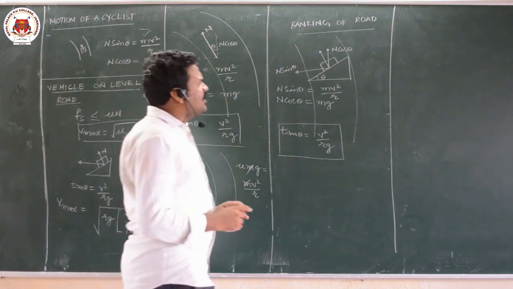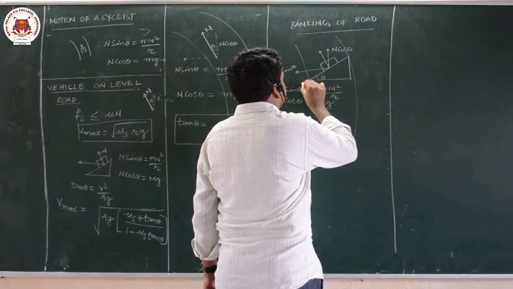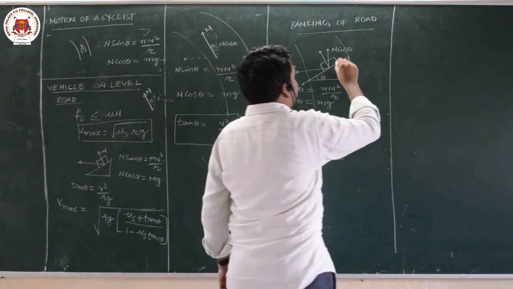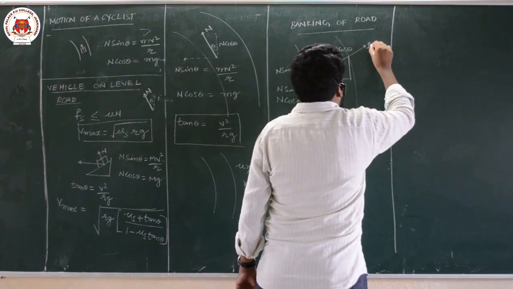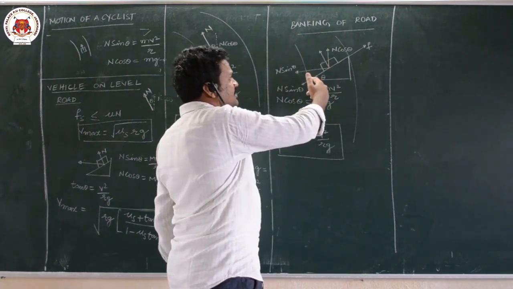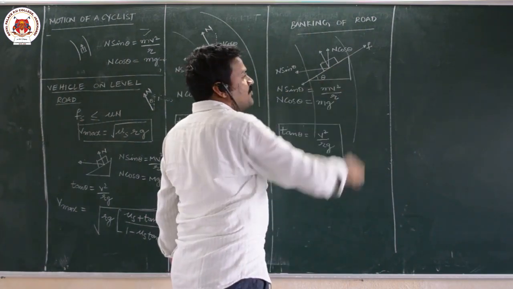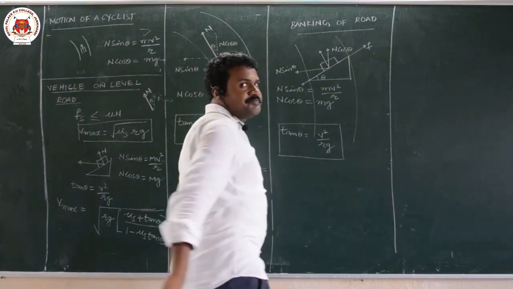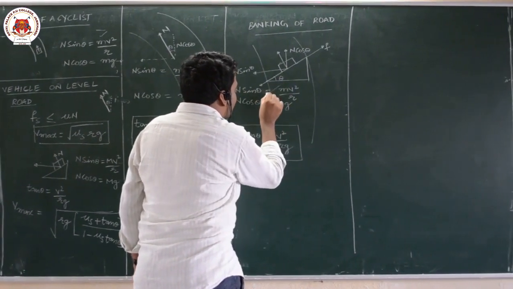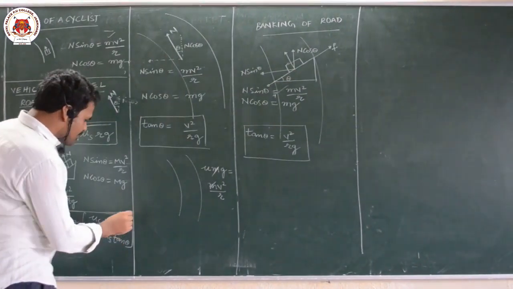So when friction is considered, what happens? Suppose this body slides down, let us assume the body is on an inclined plane, it is sliding down, friction will act in this direction. If mg sin theta is greater, frictional force will act in this direction. Suppose if the body experiences force in the upward direction, frictional force acts in the downward direction. So when frictional force is considered, this is the maximum velocity which we can have.